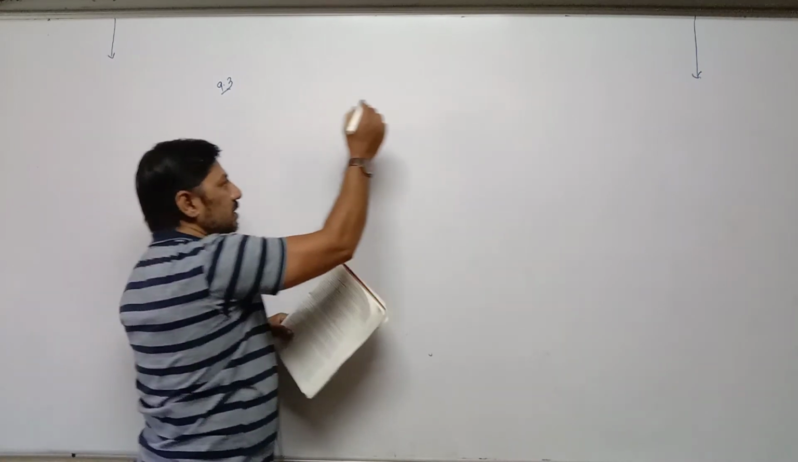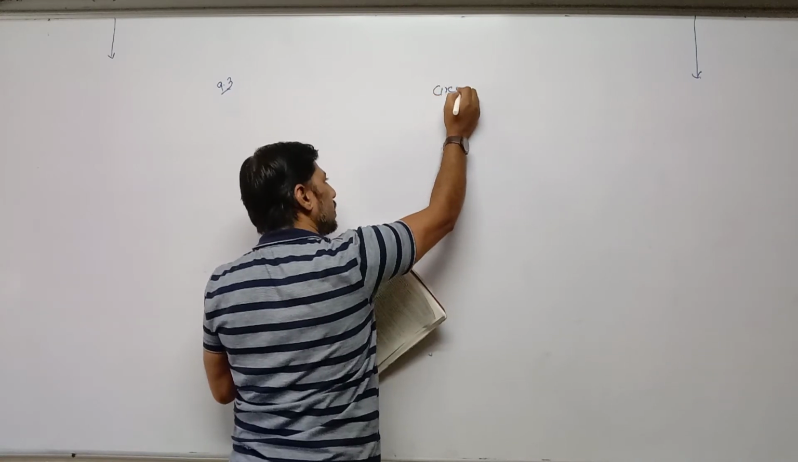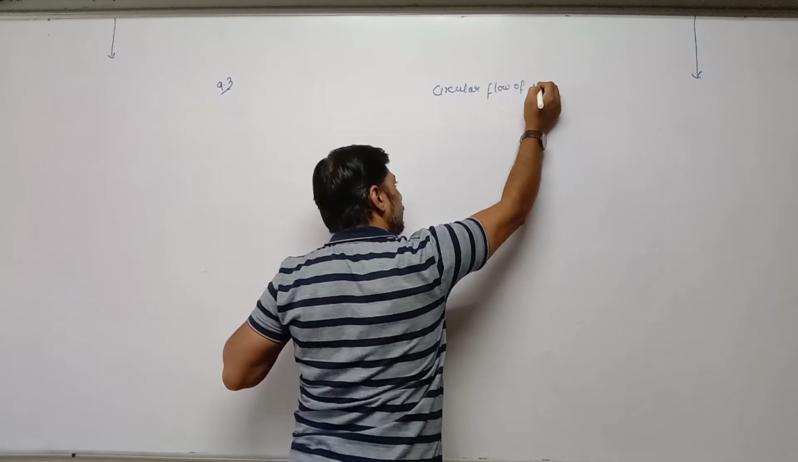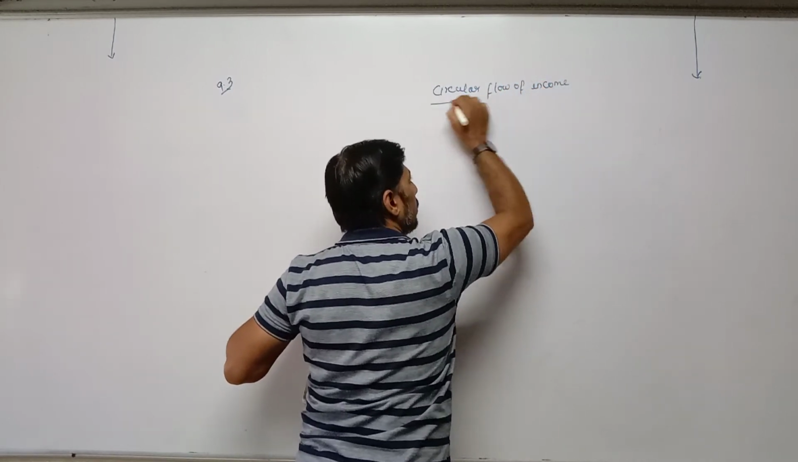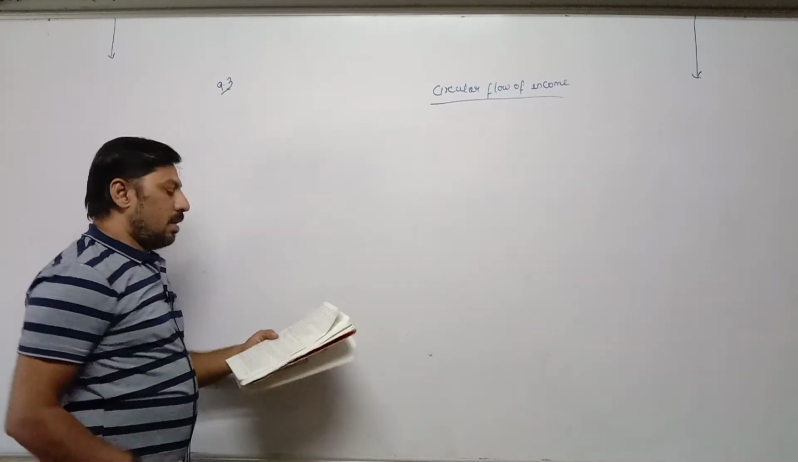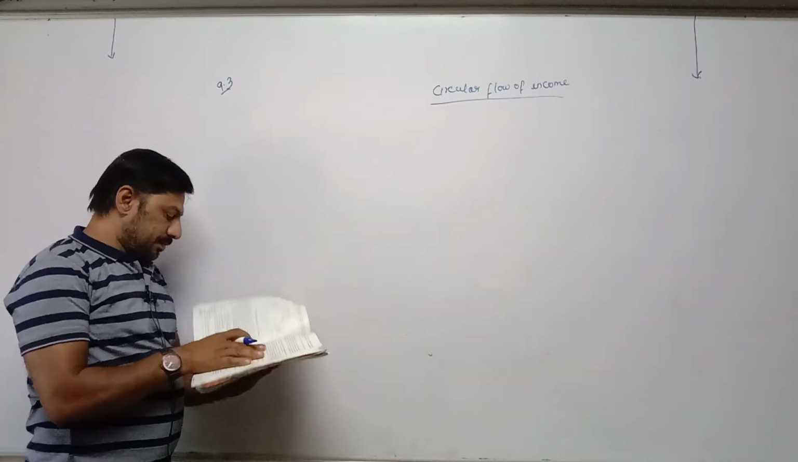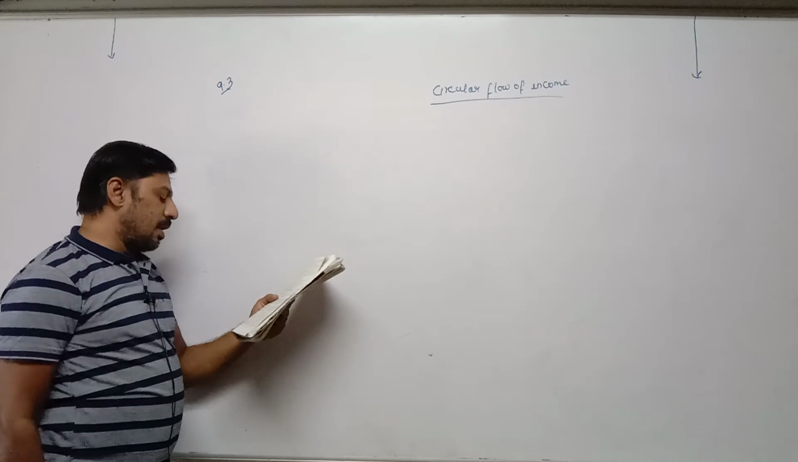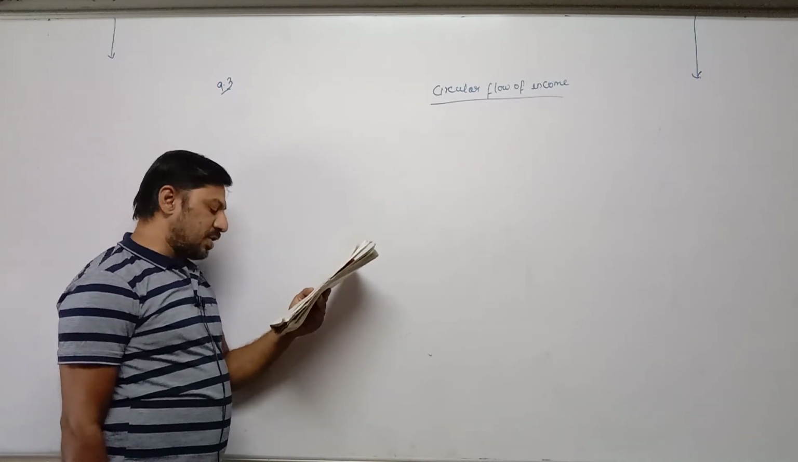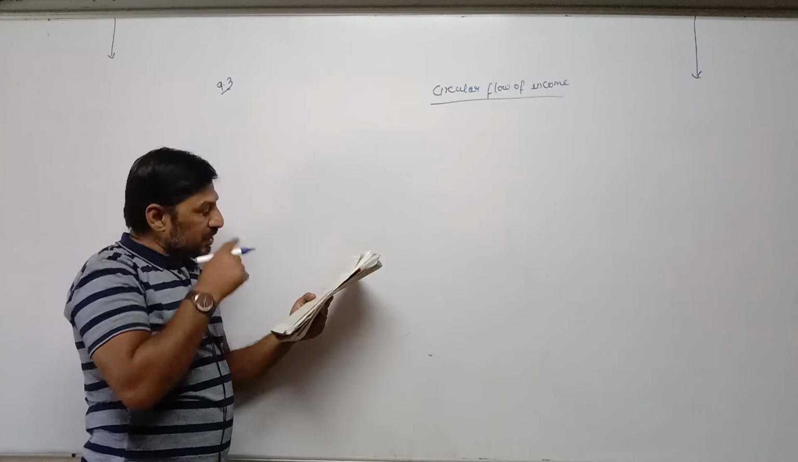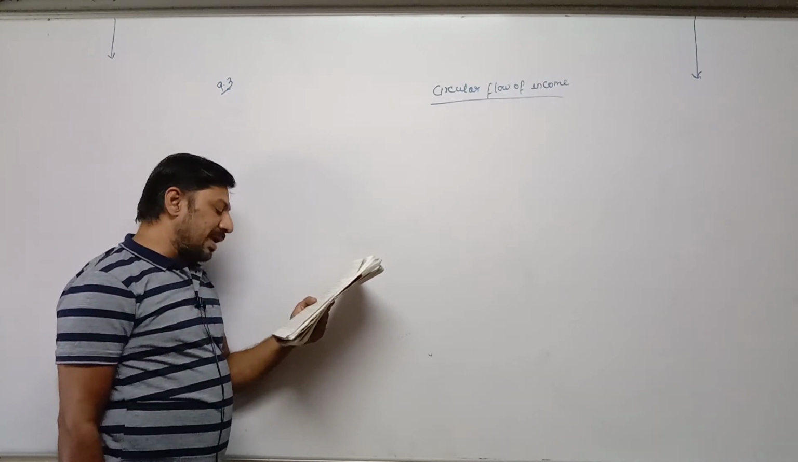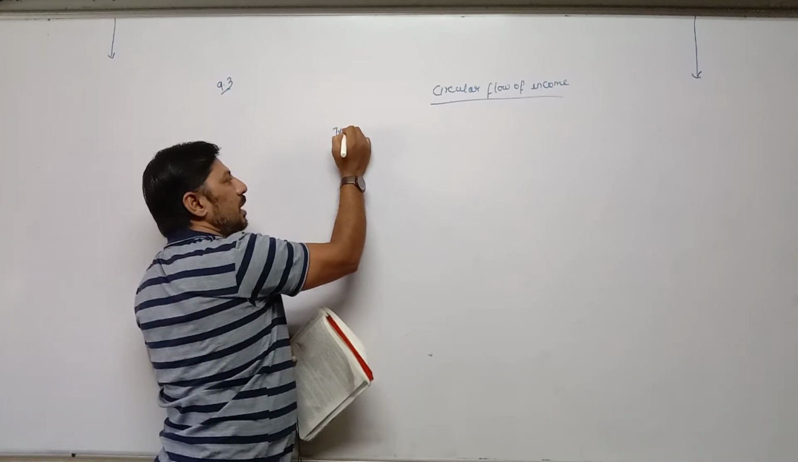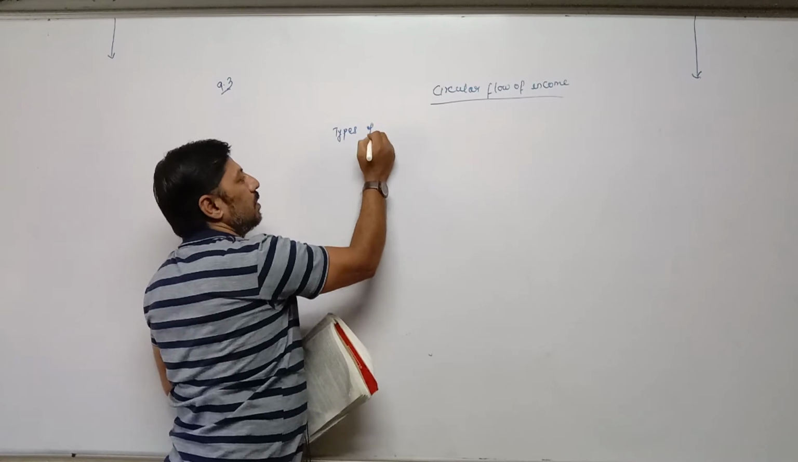Now 9.3, the topic is circular flow of income. Yesterday we completed circular flow of income. I am just reading the explanation again, just for your understanding. In terms of theoretical explanation, page number 95, circular flow of national income. There are two types of economy. So, an important sentence I am writing here: two types of economy.